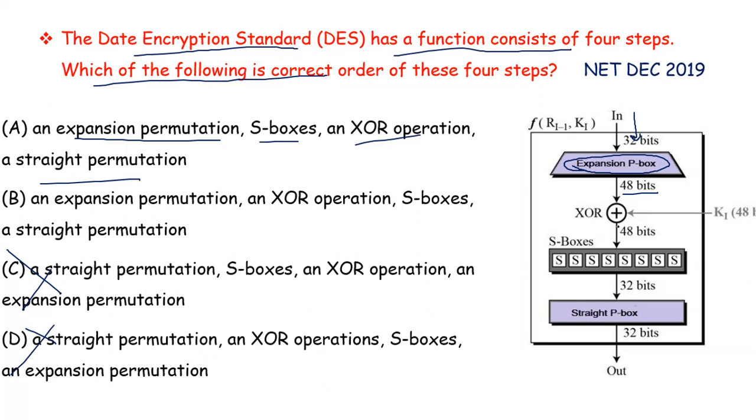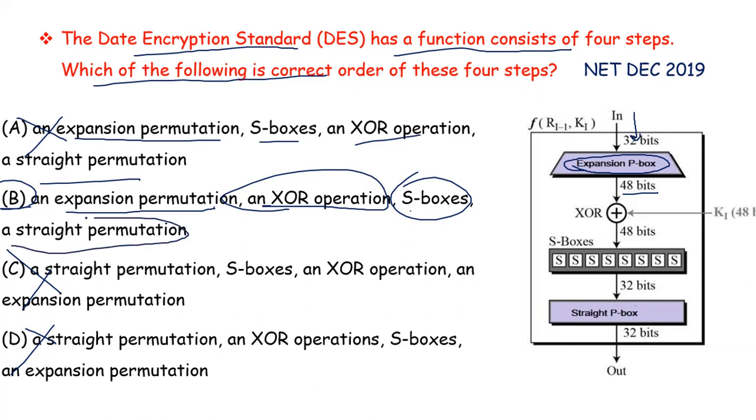Next step is XOR operation. So you can see option A will be eliminated. After determining that, the second step will be XOR. So the only option left is option B. First step is expansion permutation, where 32 bits are expanded into 48 bits. Then there will be an XOR operation where 48 bits will be XORed with a key of 48 bits. Then there will be S-box where 48 bits will be converted into 32 bits, and then there will be a straight permutation where shuffling of bits will take place. So the correct answer will be option B.